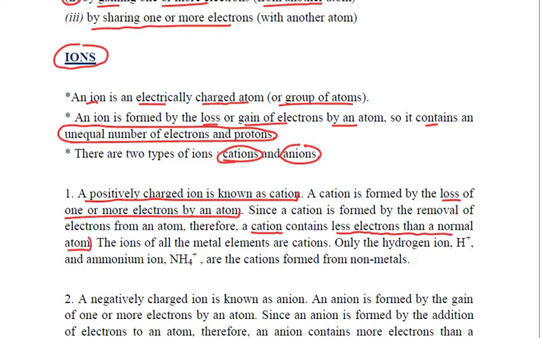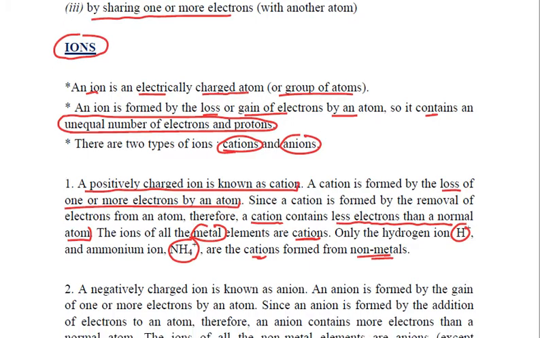And all the metals, whenever they are converted into ions, they lose electrons. Hence, all the ions of the metals are cations, right? Two exceptions. One is hydrogen and another is ammonium. These two also form cations even though they are non-metals, right?